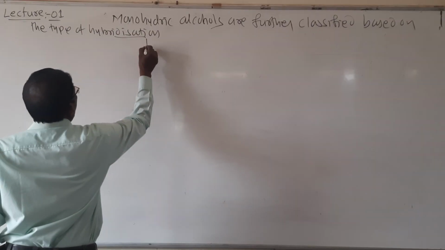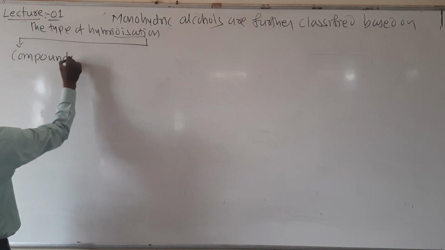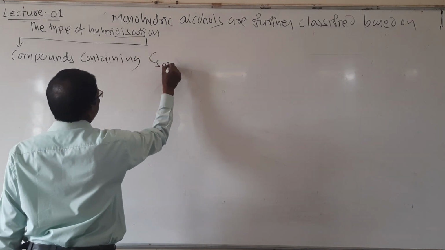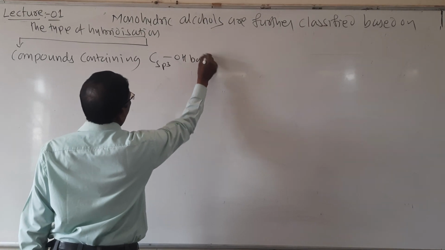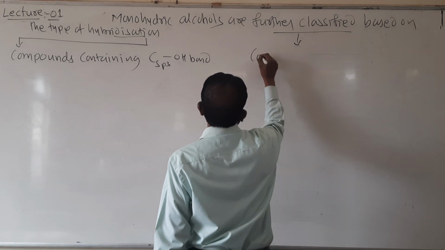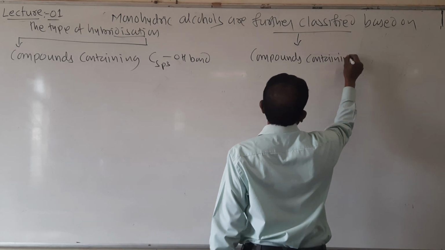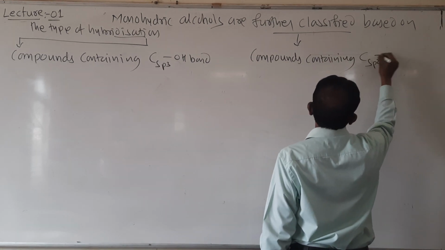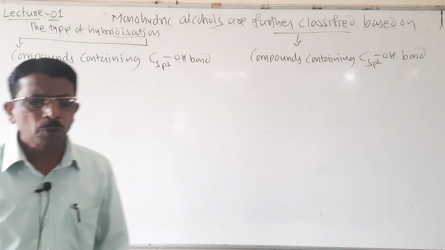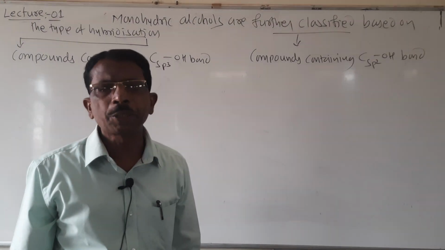Look here, number 1, compounds containing Csp3-OH bond, and another one is compounds containing Csp2-OH bond. Look here students, there are two types, compounds containing Csp3-OH bond and compounds containing Csp2-OH bond.